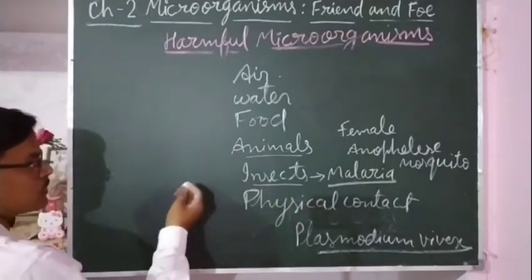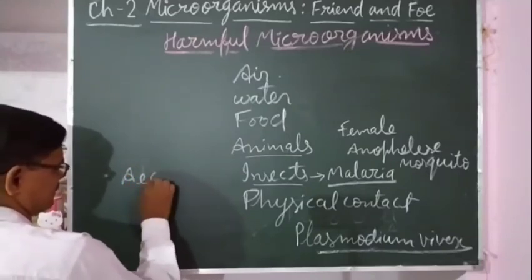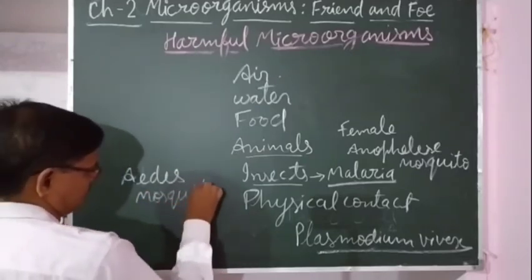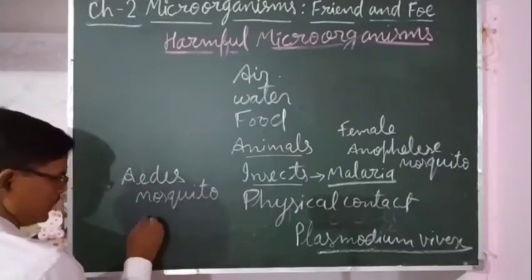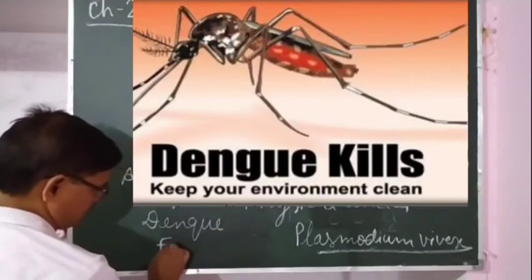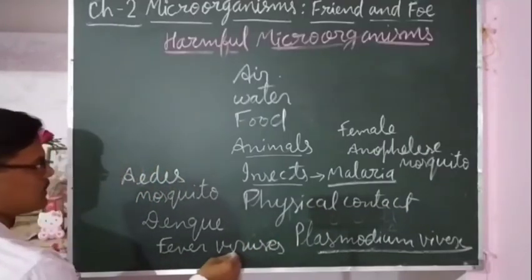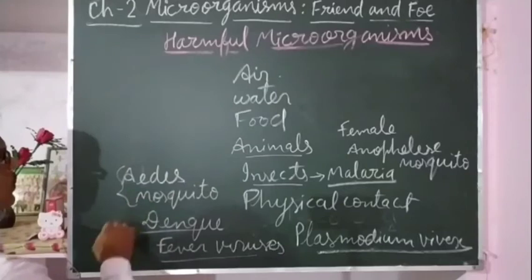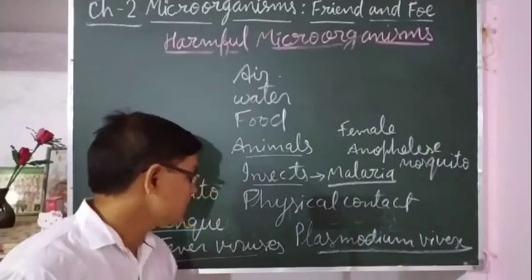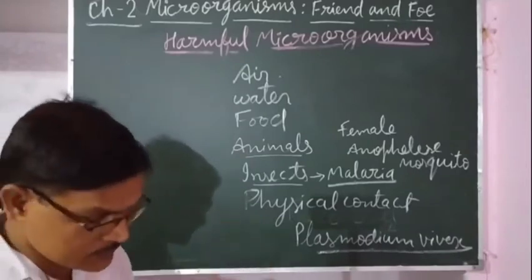And one more insect, the mosquito, is there, that is the Aedes mosquito, that transfers dengue fever virus. So dengue fever viruses are transferred by the Aedes mosquito. So insects also help in transferring various infectious diseases, which means communicable diseases.